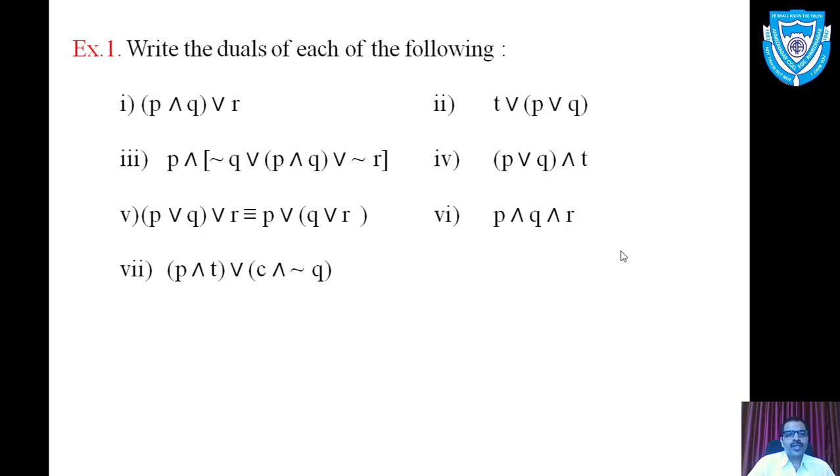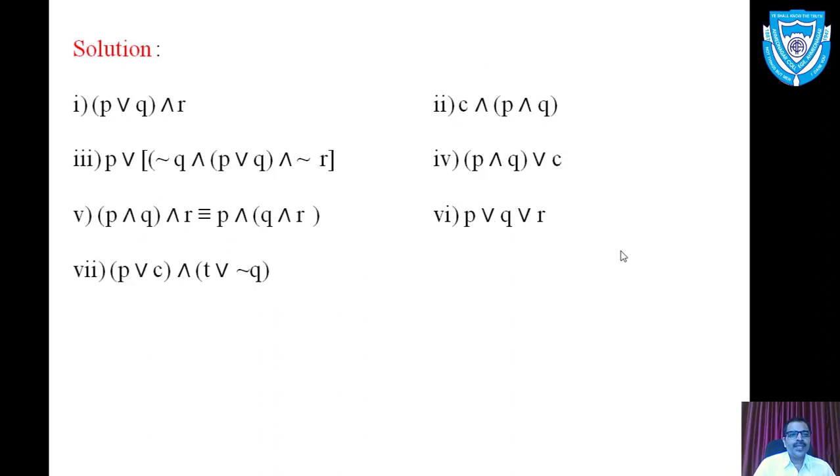Some short examples we are going to discuss here. Write the duals of each of the following. First example, P and Q or R. Now how will you obtain the dual of this statement pattern? In this statement pattern, replace and by or, or by and. So see the dual of the first statement pattern: P or Q and R.